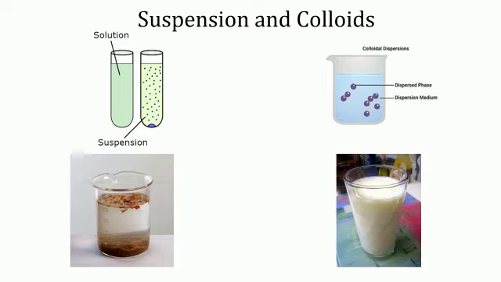When filtration is done, the solid particles of sawdust remain on the filter paper as residue and the liquid and solid components of suspension get separated.